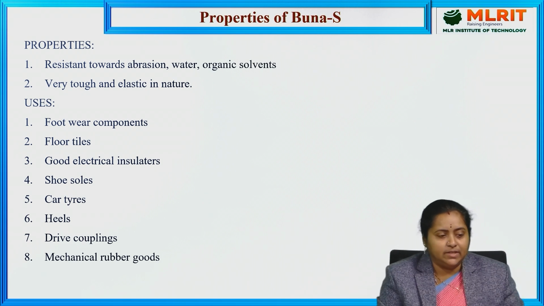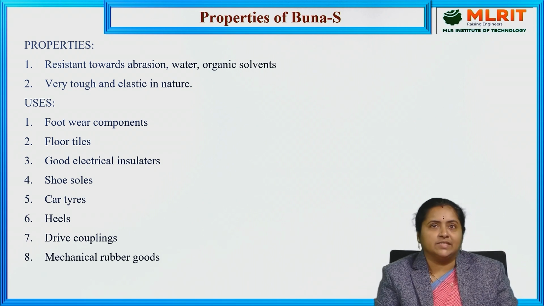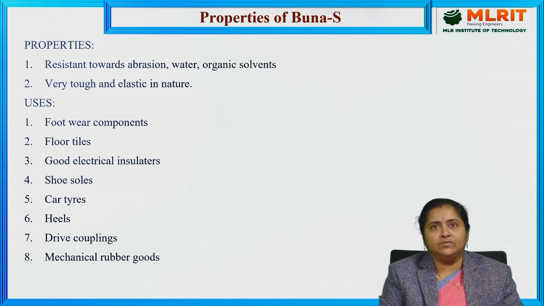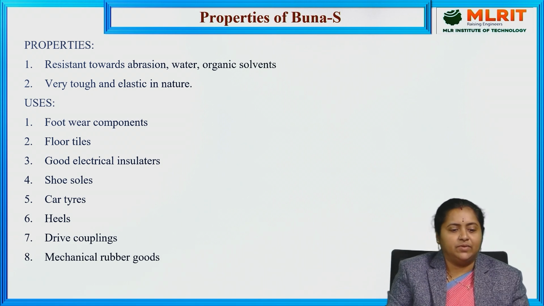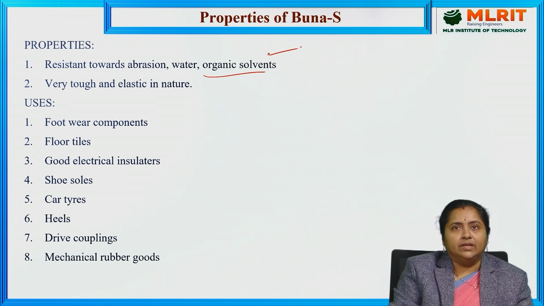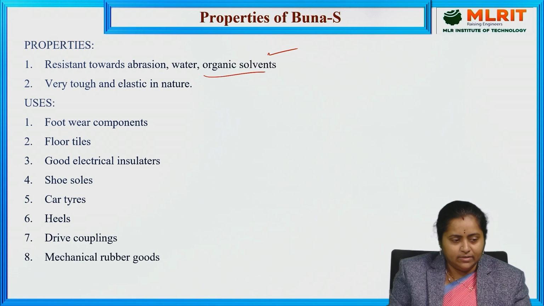That means it has resistance towards scratches, and it is resistant towards water when used as a solvent, and also some organic solvents like toluene, benzene, and so on. It is highly resistant. That means whenever it is added to these kinds of organic solvents, it is unable to dissolve in them. That's why we call it highly resistant or inert towards organic solvents.